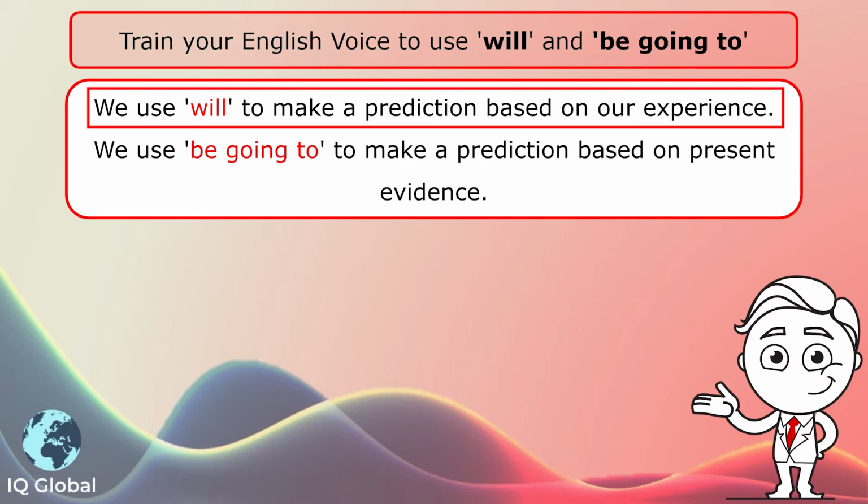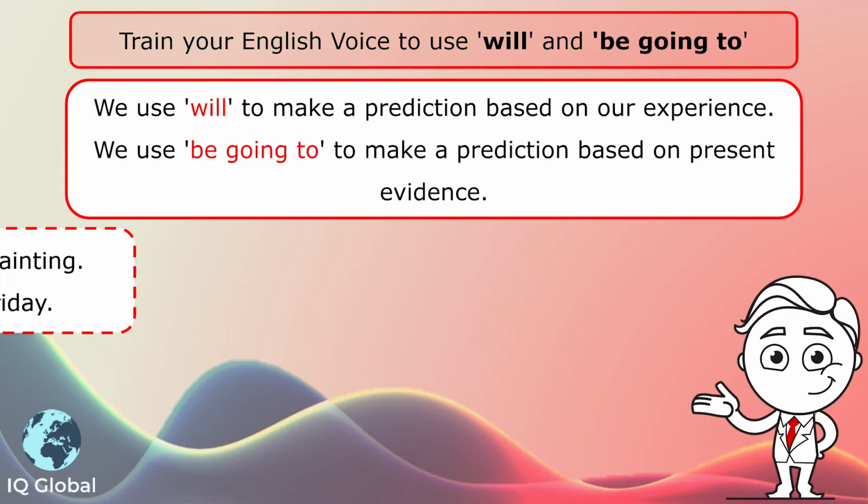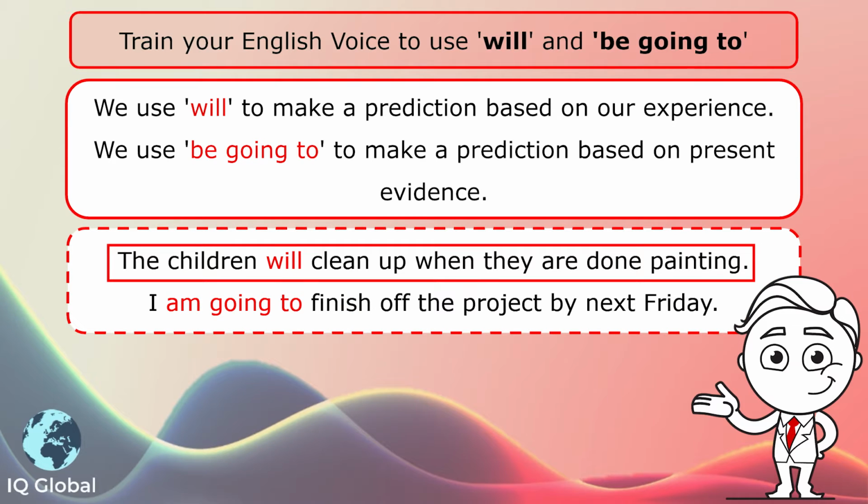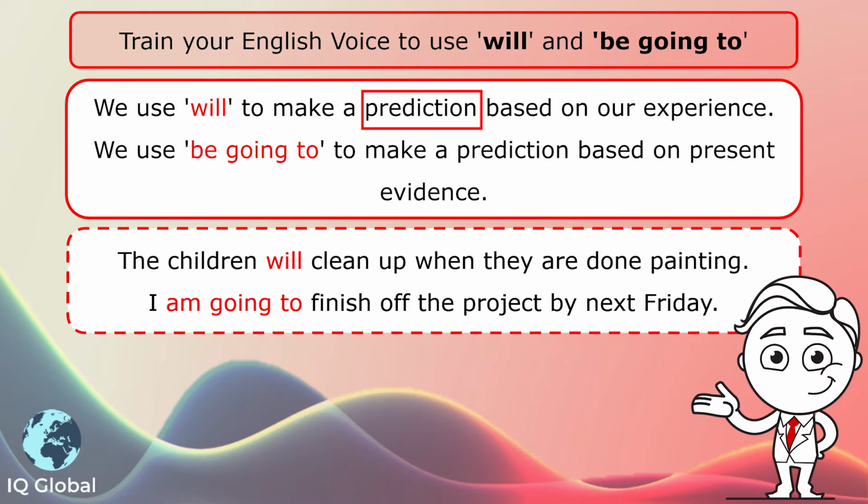We use will to make a prediction based on our experience. For example, the children will clean up when they are done painting. What's the prediction? That the children will clean up. Why have we made that prediction? Because our experience tells us that that's what they normally do when they have finished painting.